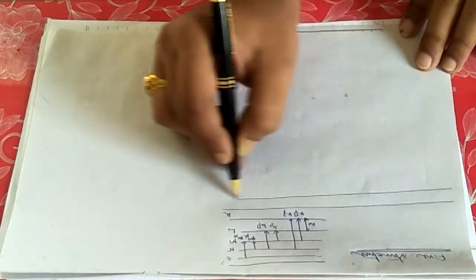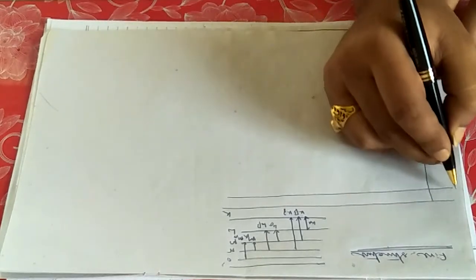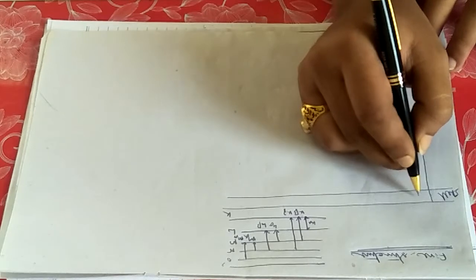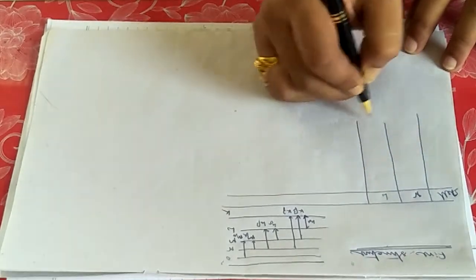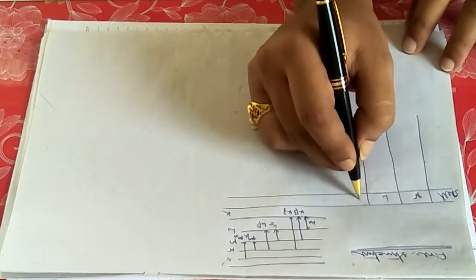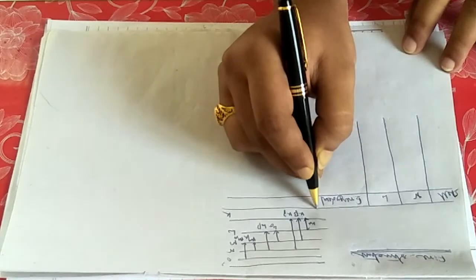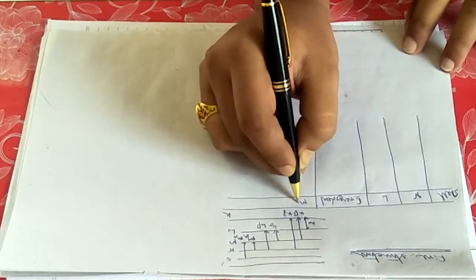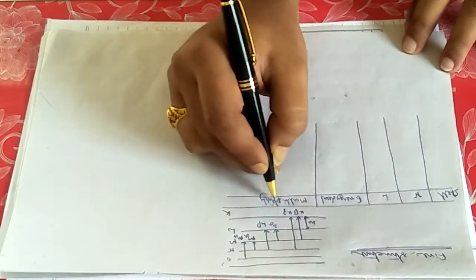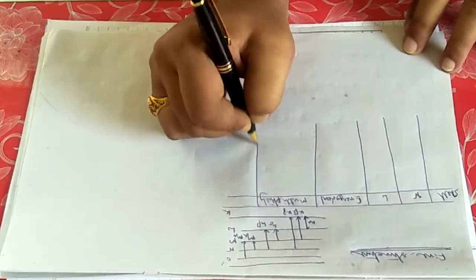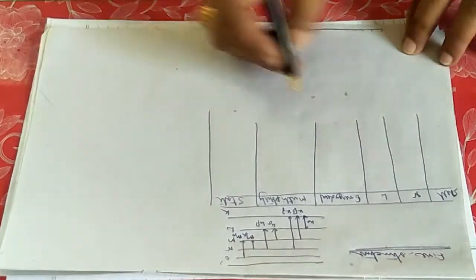Now I am plotting a table. In the table, first let me sketch the shell number. Second one is the value of n, the principal quantum number. Third one is the value of l, the orbital quantum number. This is the energy level. Then the multiplicity. And the final one is the state, how many states they can create.